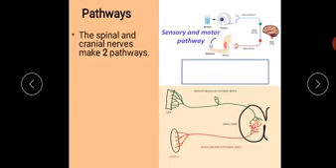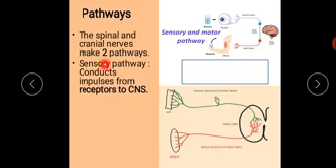Okay, there are different pathways occupied by these nerves. The spinal and cranial nerves make two pathways. Sensory pathway, the pathway which conducts impulses from receptors to central nervous system. Here you can see this is a receptor, and from here the impulses travel to the spinal cord or central nervous system, spinal cord and brain.